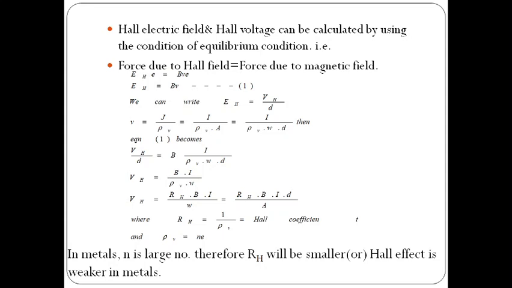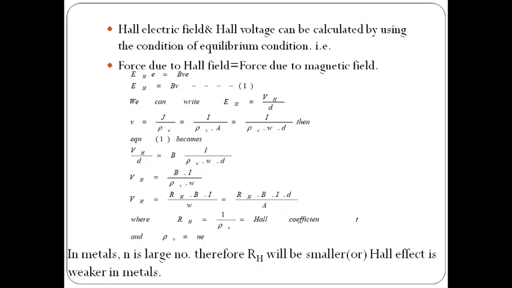Now equation 1 becomes, substituting this velocity v value, I by rho v into W into D, then equation 1 becomes VH by D equals, that means the induced electric field VH by D equals B into I by rho v into W into D. So here D and D on both sides cancel.